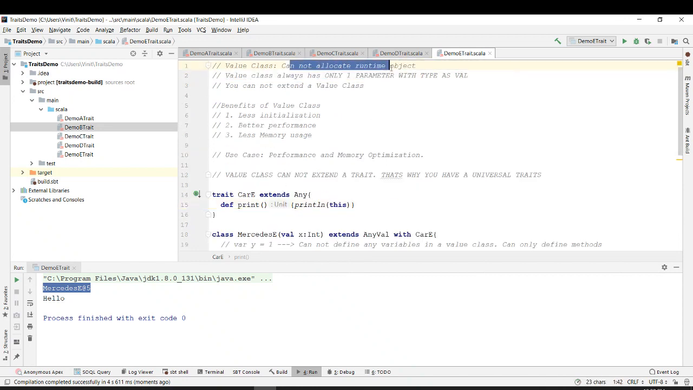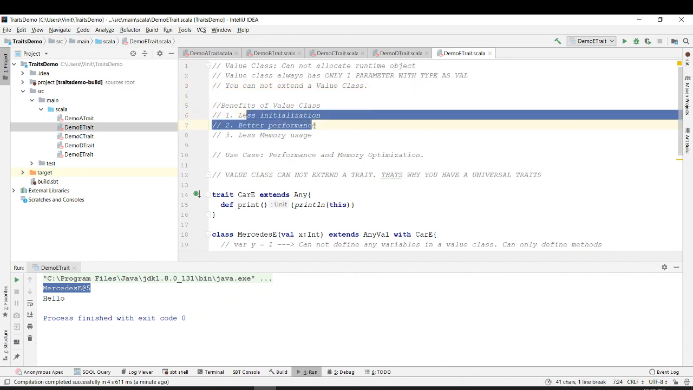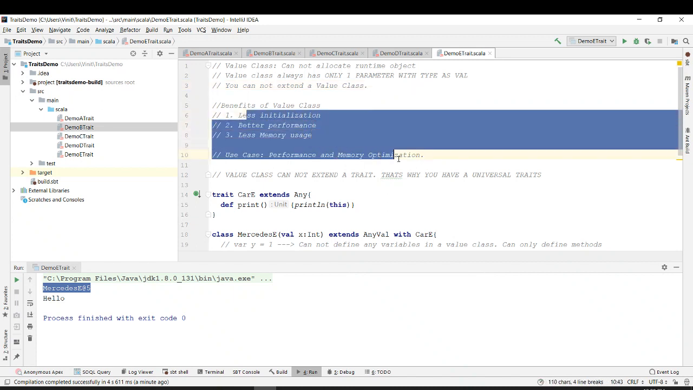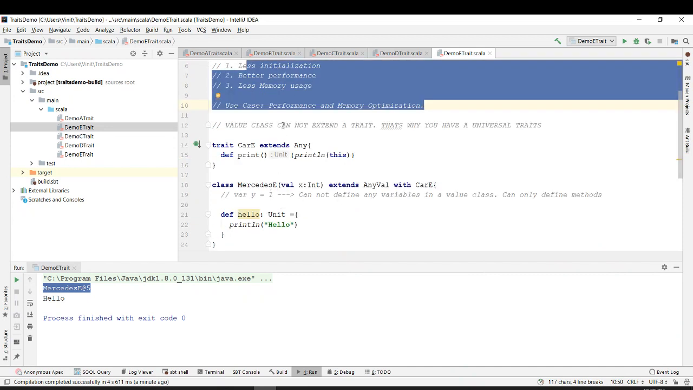You cannot allocate a runtime object. You can have only one parameter with type val. You cannot have a class that extends a value class, right? You cannot have class A extends Mercedes E. You cannot do something like this. You cannot extend a value class. The benefit of it is less initialization, better performance, less memory usage. It is only used for performance and memory optimization.